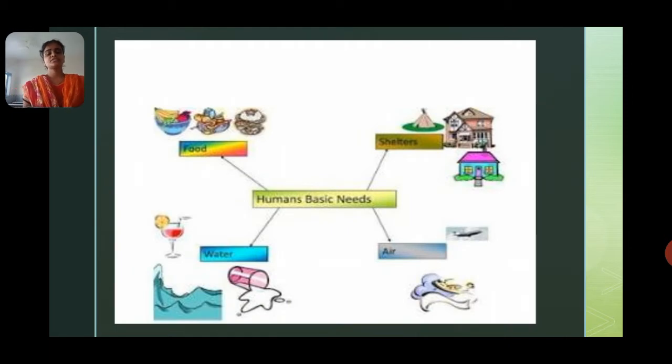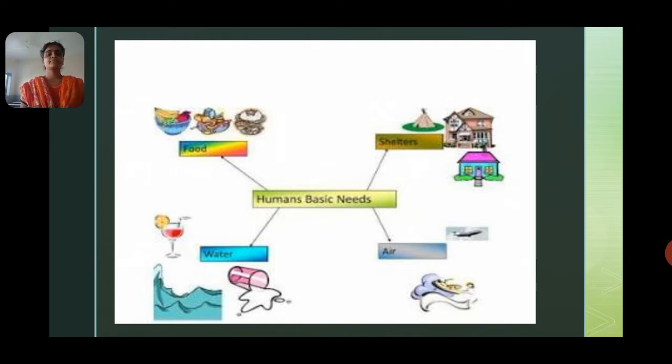In the first picture you can see human basic needs. Yes, there are 4 human basic needs. Without them a human being can't survive. No doubt a human being has different needs, but in this picture it is clearly about the basic needs, the things without which we can't imagine to survive.